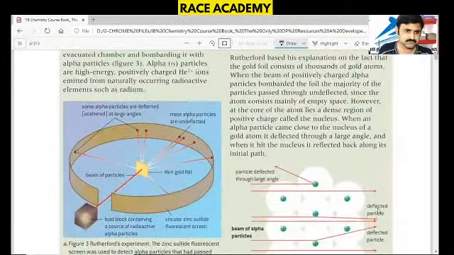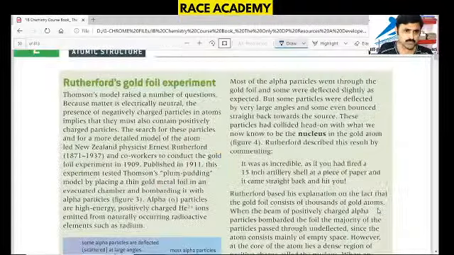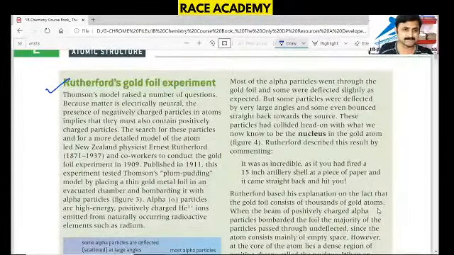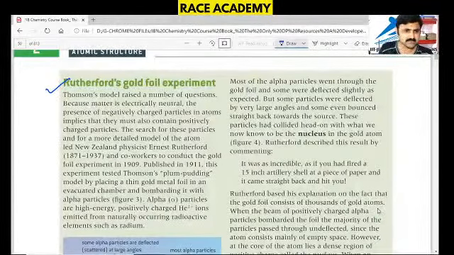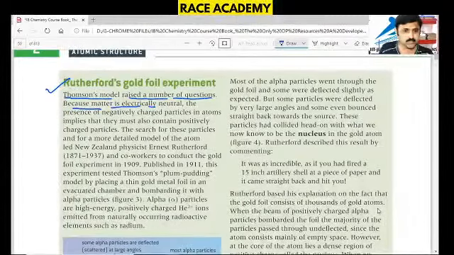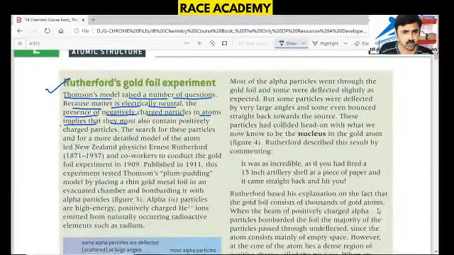Now, coming to Rutherford's gold foil experiment. What Rutherford model is telling is that Thomson's model raised a number of questions, because matter is electrically neutral and the presence of negatively charged particles in atoms implies that they must also contain positively charged particles.